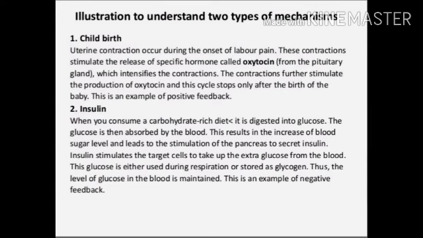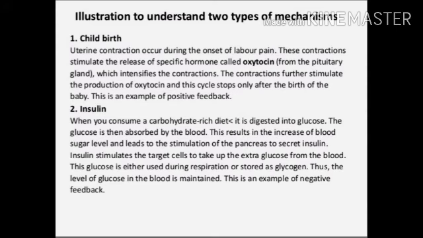Here are illustrations to understand the two types of mechanism. First is childbirth. Uterine contractions occur during the onset of labor pain. These contractions stimulate the release of a specific hormone called oxytocin from the pituitary gland, which intensifies the contraction. Then the contraction further stimulates the production of oxytocin, and this cycle stops only after the birth of the baby. This is an example of positive feedback.